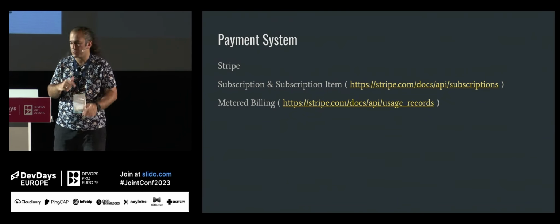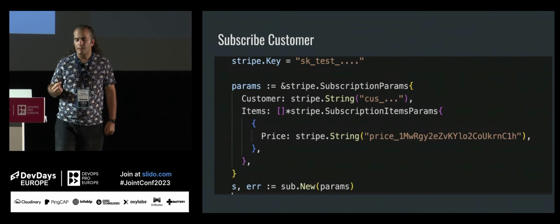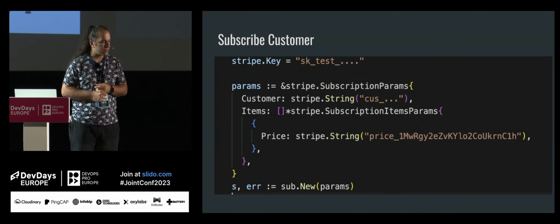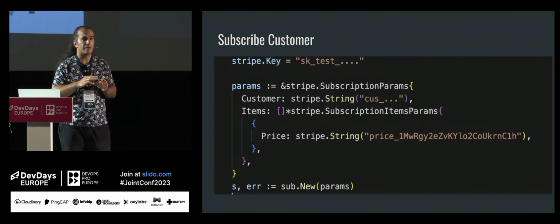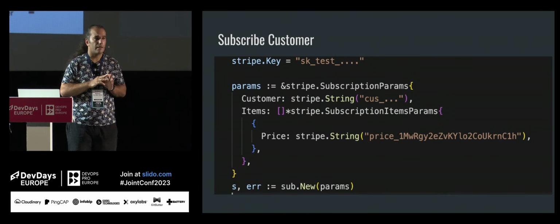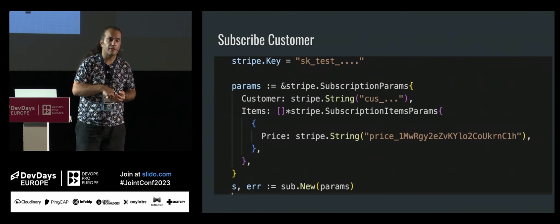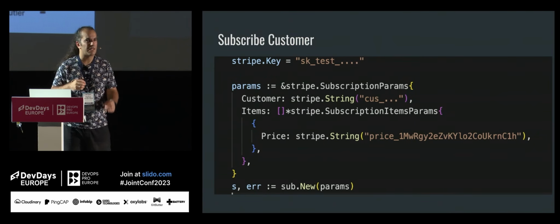Here, in order to create a customer, for example, you can see here in the customer section, here we are about to subscribe a customer, right? You need a customer ID on the Stripe side, and there is a price. Let's say that you are about to create a subscription programmatically. You provide your Stripe key. By the way, in Stripe, you can use everything in test mode. So when you switch to production, everything will be the same. So you can test everything you see in production in their test environment. They even have test credit cards you can provide.